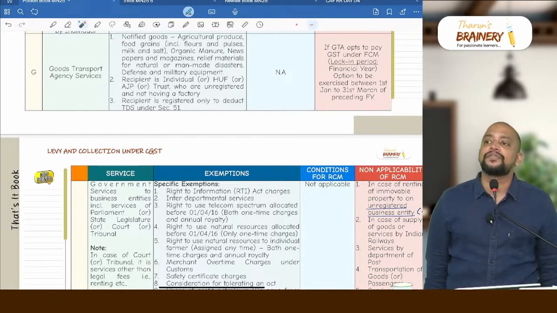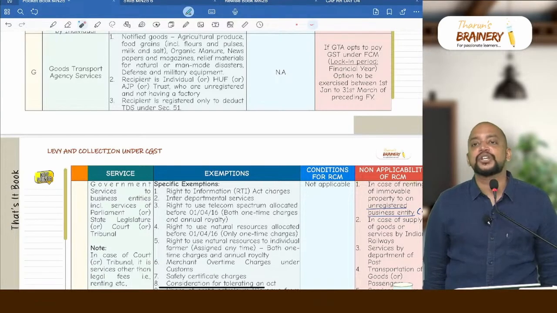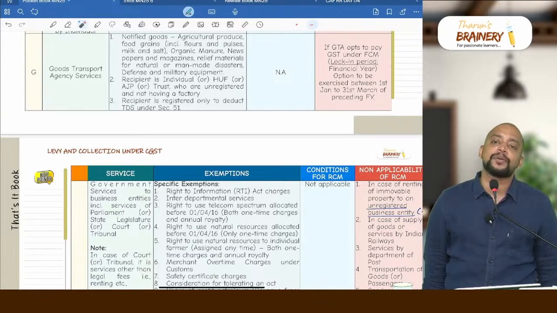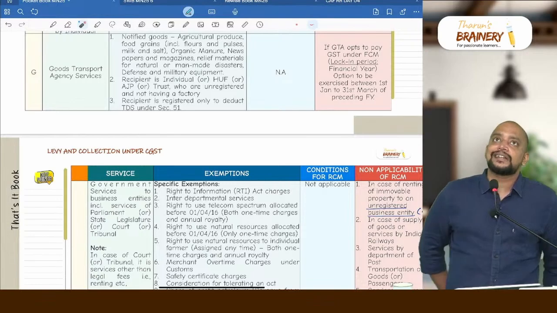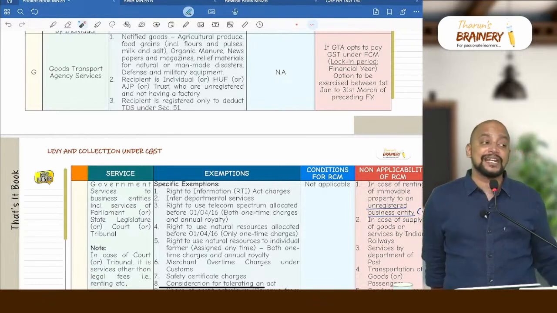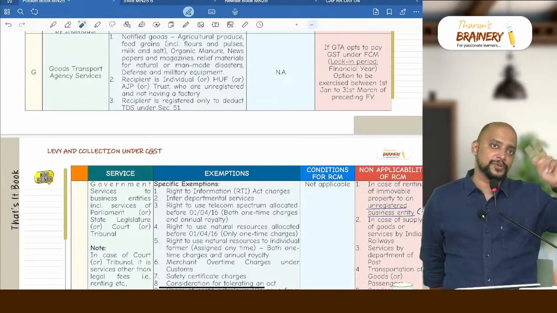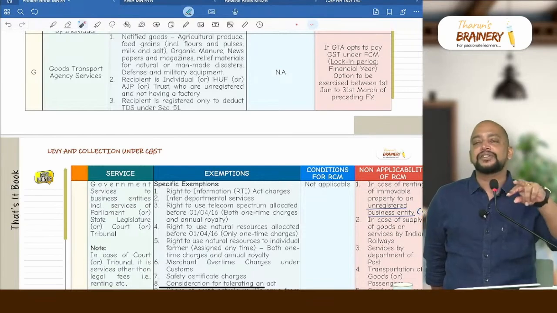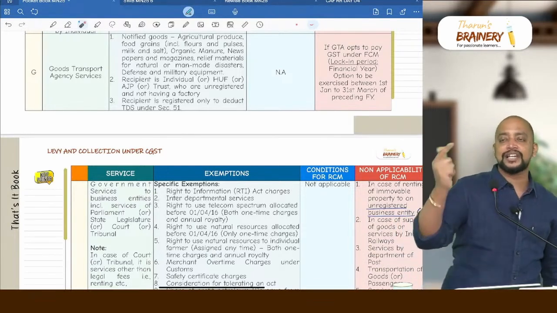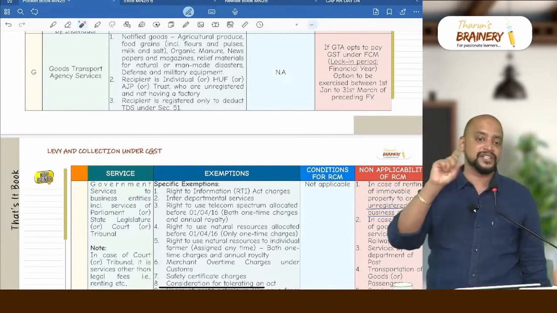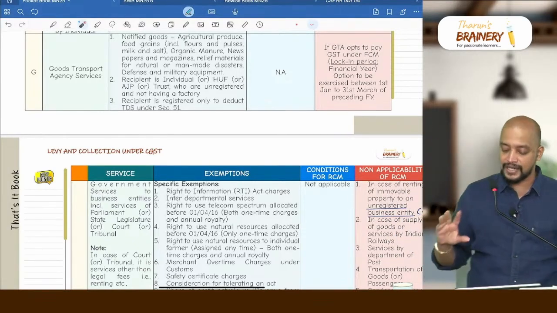Wherever it is taxable, do we have any condition for RCM? Check there. No. And is there any exception? Yes. GTA can opt to pay GST under FCM. If you observe the entire table, only 2 places this option of opting for FCM is there. That is for author and next for GTA. But the difference is that the author will be opting for FCM for the next 1 year from the date of exercising the option. They will only pay GST. But in case of GTA, for every financial year, they need to opt for FCM. And that option they need to select between 1st January to 31st March of the preceding financial year.